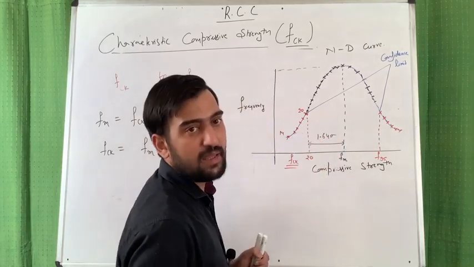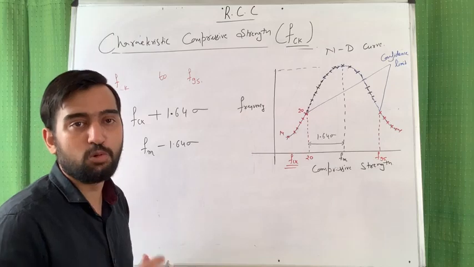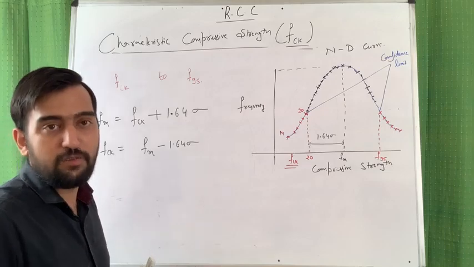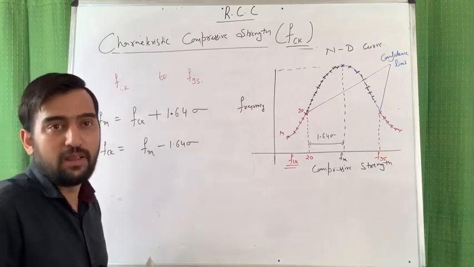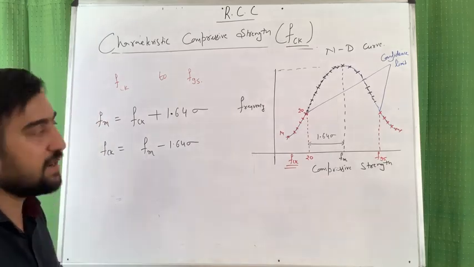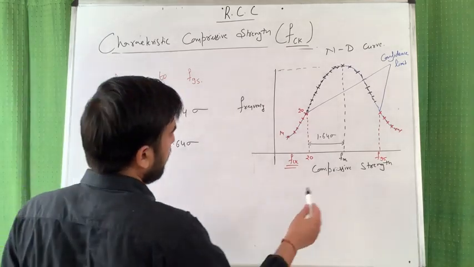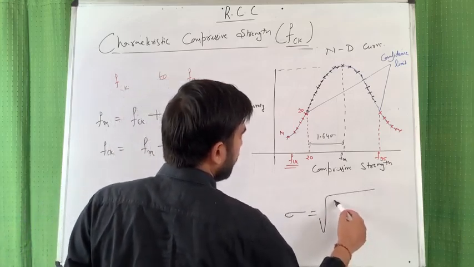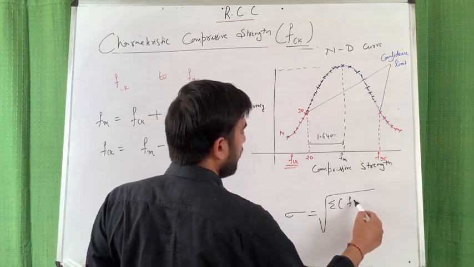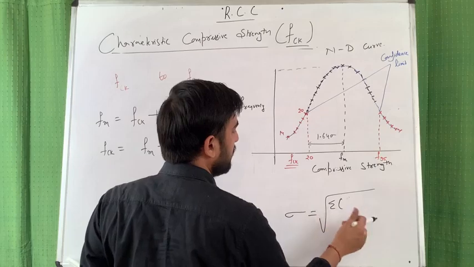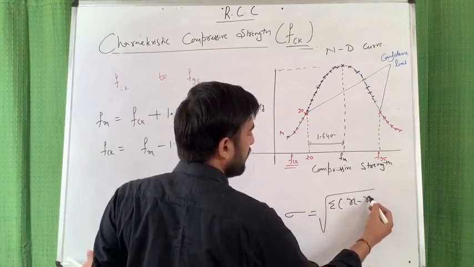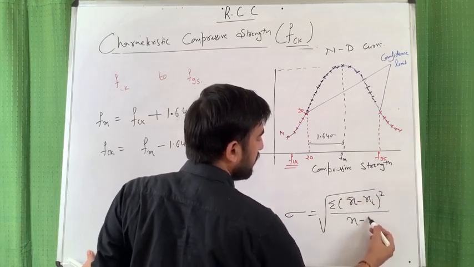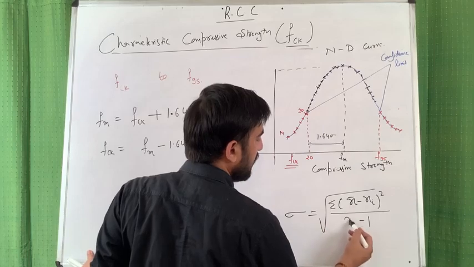What is sigma? Sigma is known as the standard deviation. It is the root of the variance. You know standard deviation? How much the value is deviated from the mean. So the average of those is known as the standard deviation, and in our case we can find standard deviation as the under root of summation of, in mathematics, x minus xi square upon n minus 1.